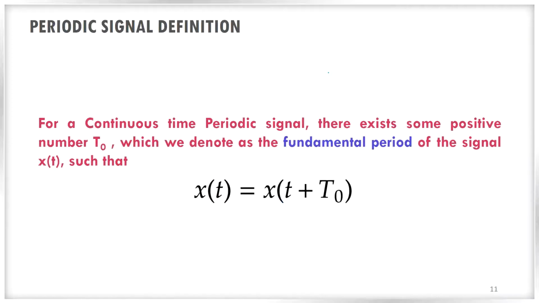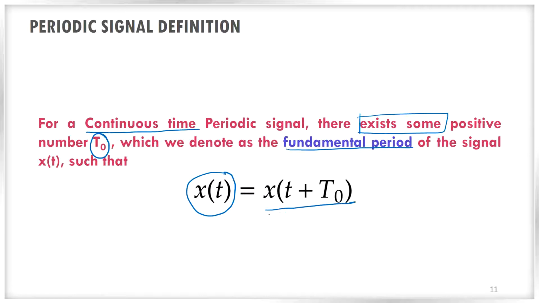Now, what is the definition of a periodic signal? So let us check it. Let us take the case of continuous time signal first. For a continuous time periodic signal, there exists a positive number t0. This is very, very important. There exists some positive number t0 which we denote as the fundamental period. This t0 is the fundamental period of the signal x of t, such that x of t will be equal to x of t plus t0.